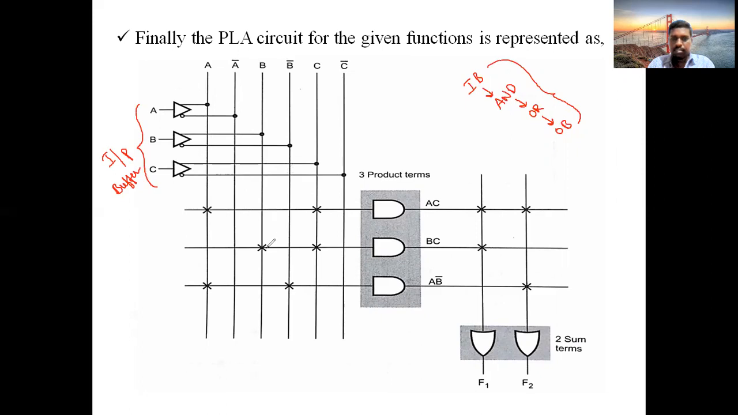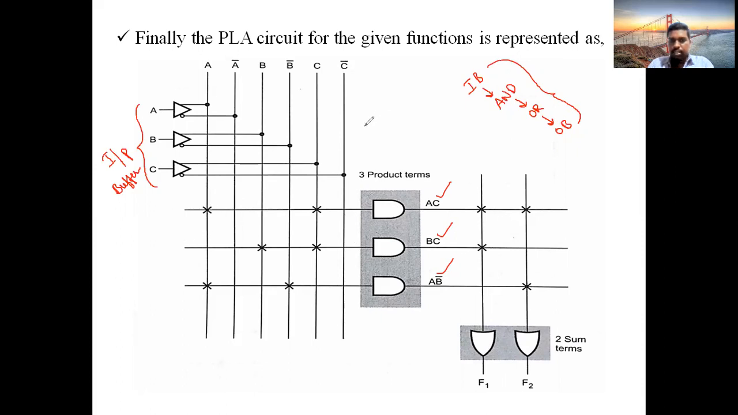Draw lines like this. And what are the product terms we are having? AC, BC, AB bar. These are the three product terms we are having. So take three AND gates separately. AC means you tie the pin A.